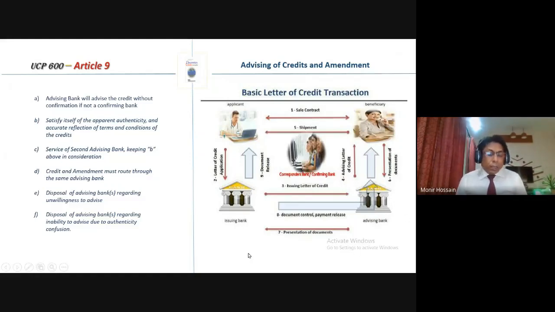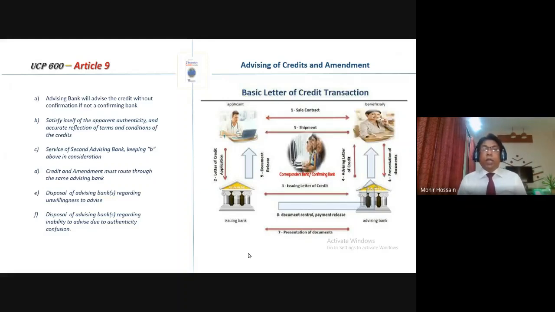Suppose there are many banks in China, and China is a huge country. We have few correspondent relationships. Suppose Bank Asia: Bank Asia must not have a correspondence or RMA relationship with all banks.